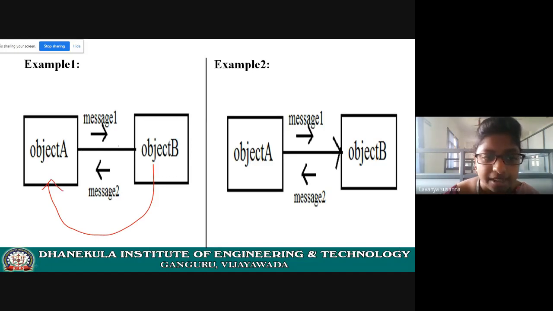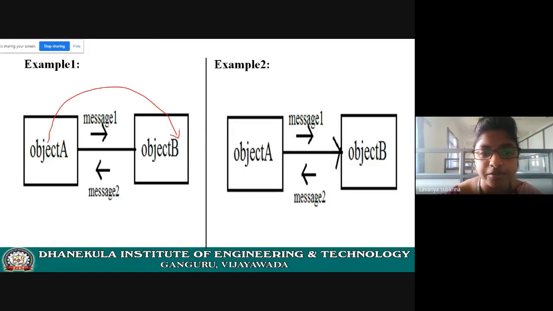See, here there is no direction. In example 1, there is no direction arrow mark. That means it is bidirectional. Bidirectional means object A invokes the methods of object B and object B invokes the methods of object A. That means object A uses the services of object B and object B uses the services of object A.